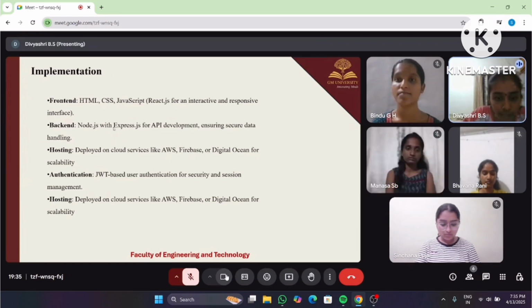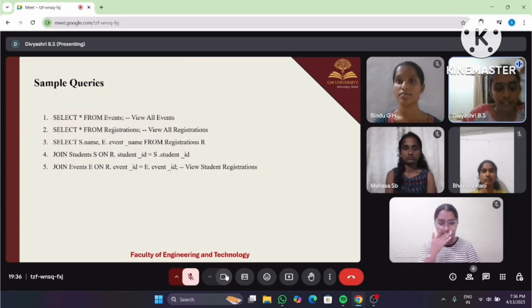Hosting: deployed on cloud services like AWS, Firebase, or DigitalOcean for scalability. Purpose: cloud deployment, scalability, and availability. Authentication: JWT-based user authentication for security and session management. Next, further will be continued by Sinchana.